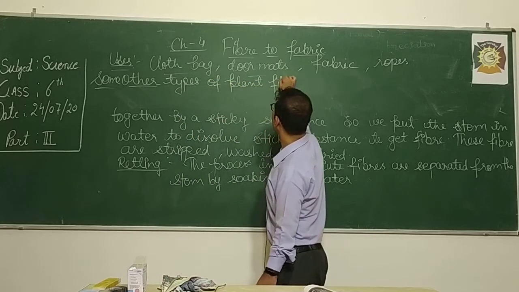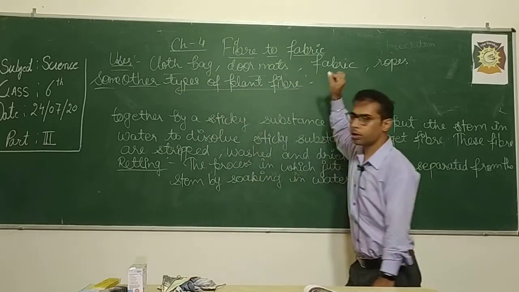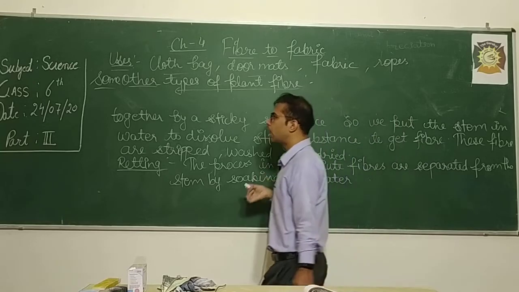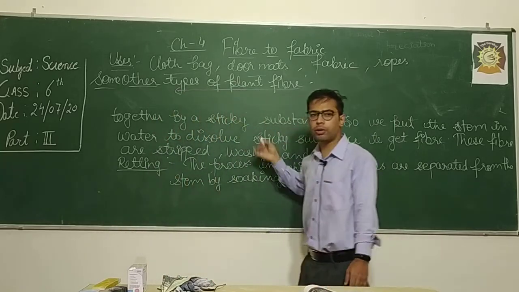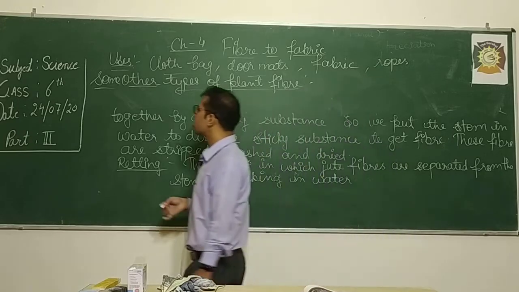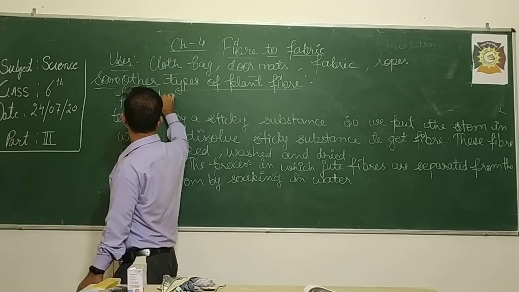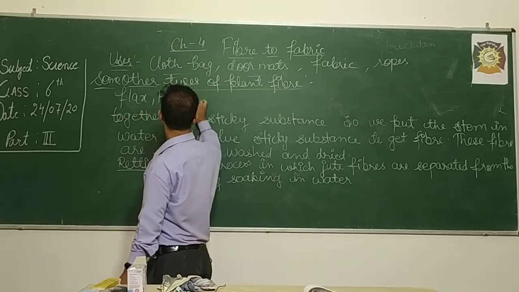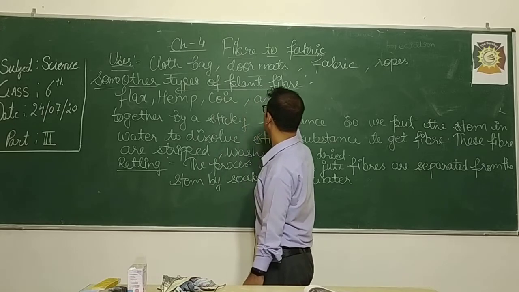Some other types of plant fiber, other than cotton and jute. There are some more types of natural fiber or plant fiber, which we are going to study in this topic. Okay, so what are those? They are flax, hemp, coir, and silk cotton.